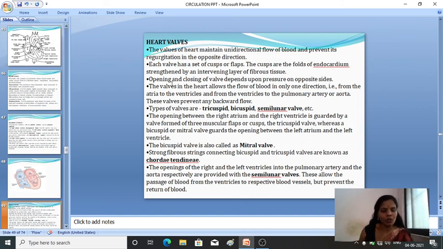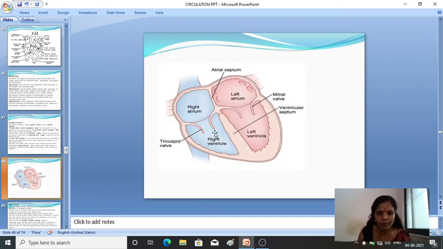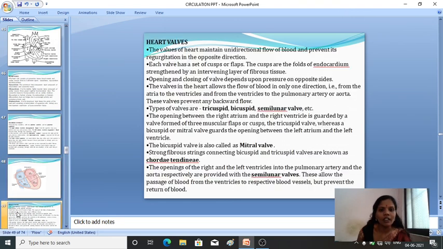So generally the opening and the closing of both valves, the tricuspid valve and the bicuspid valve, cuspids, tricuspids, cups or the valves. Both the valves' functioning, that is opening and closing, depends upon the pressure on the opposite side. It depends on pressure. Fine.